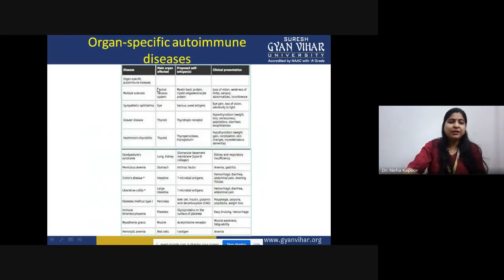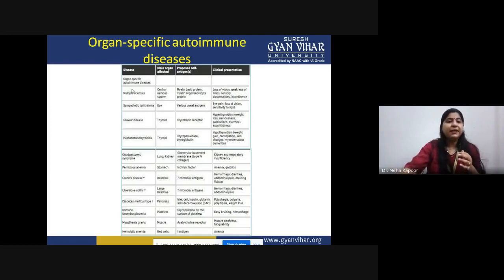So these are the complete details of these various organ-specific autoimmune diseases, for which the main affected organ is also listed. For example, multiple sclerosis, central nervous system; ophthalmia, in that case the eye; Graves' disease, thyroid; Hashimoto disease, thyroid. In case of diabetes, pancreas; hemolytic anemia, RBCs.